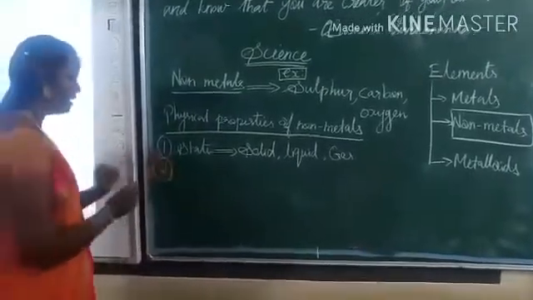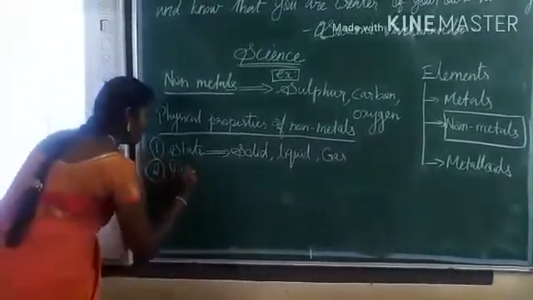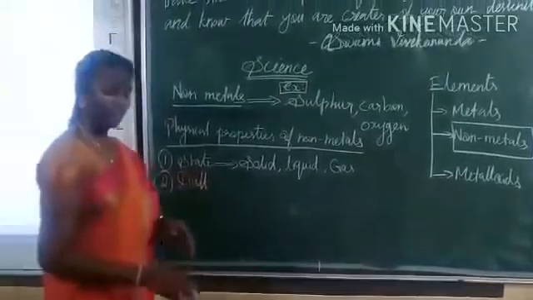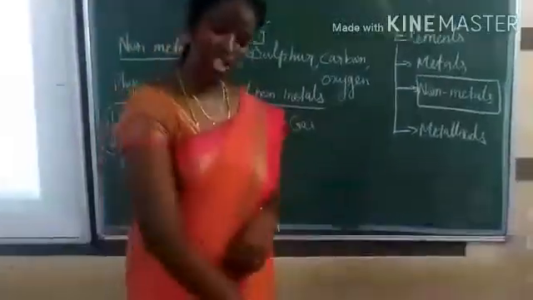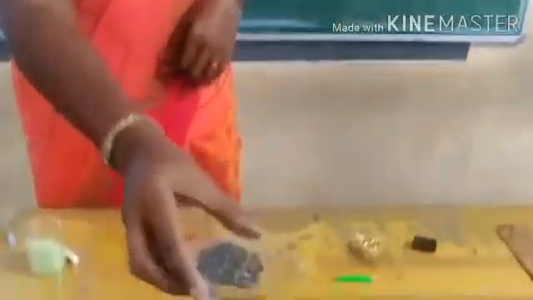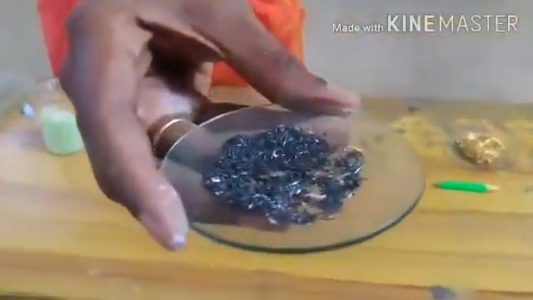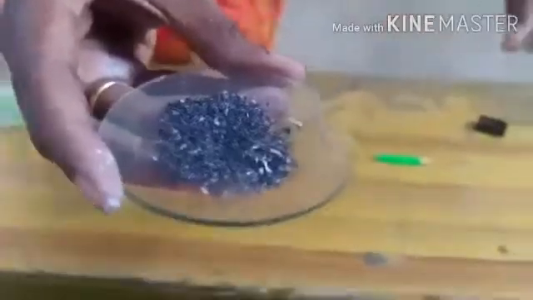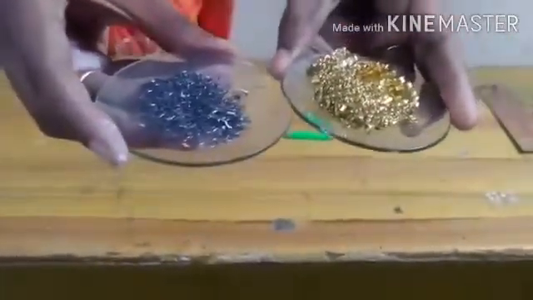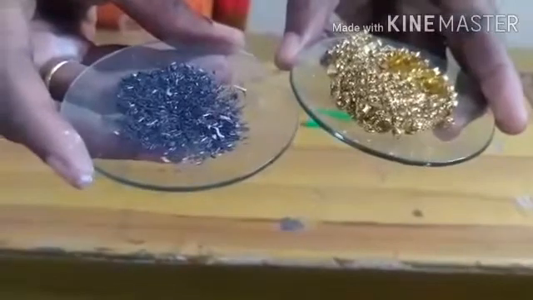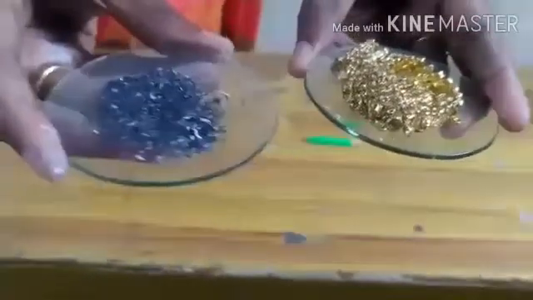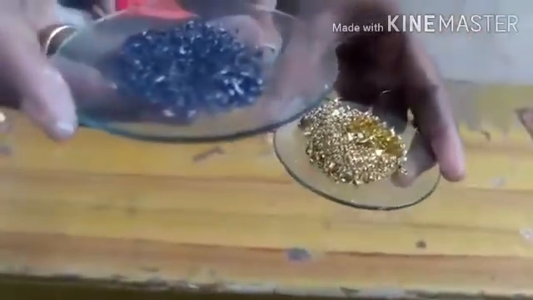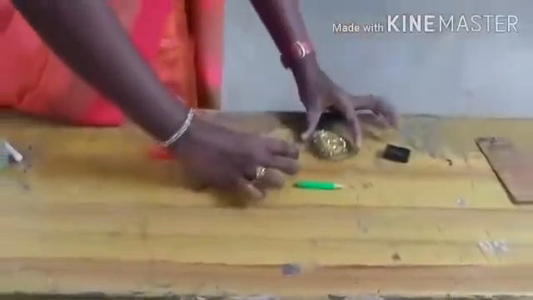Next, the appearance is very dull compared to metals. We studied that metals are shiny, but what about non-metals? Here I have dust particles of graphite, a non-metal. See, it is looking very dull, right? When you compare it with gold metal, can you see the difference in appearance between non-metals and metals? Non-metals are dull.